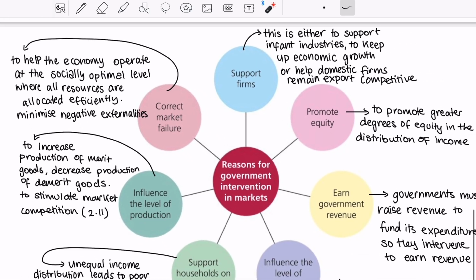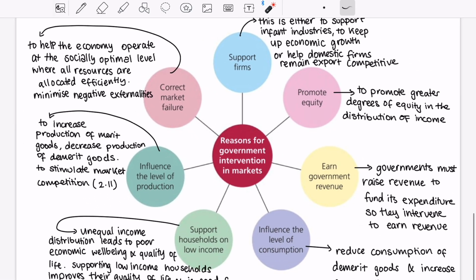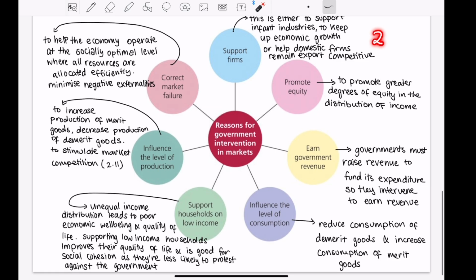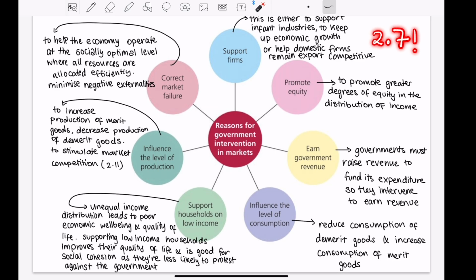So to recap, here are the 7 reasons why governments intervene in markets, with correcting market failure an HL reason. So keep that in mind. Watch out for the other videos to be in more detail covering Unit 2.7, where we'll go over graphs, we'll go over more in depth of each reason specifically per video as well. See you in the next video.